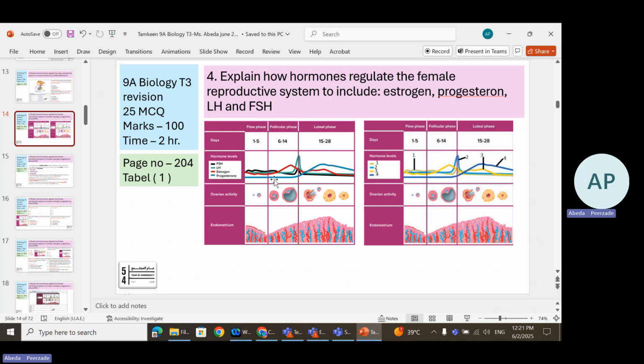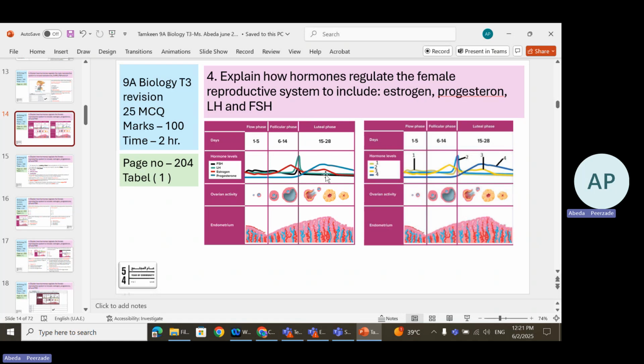And you already know the level of each hormone in each phase. In the flow phase, all the hormones are down. In the follicular phase, you can see FSH increasing gradually, then estrogen, and at the end of the follicular phase, LH is at surge, causing ovulation.